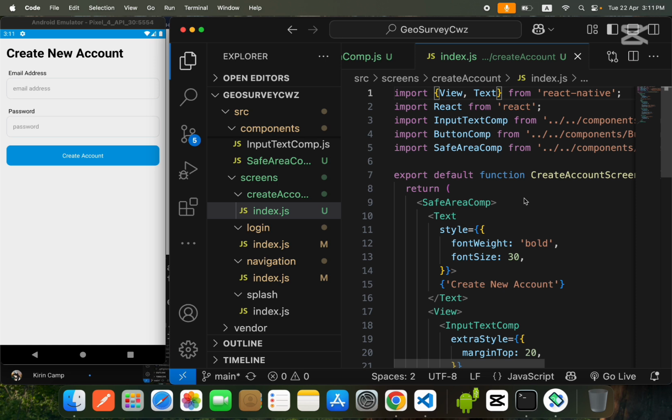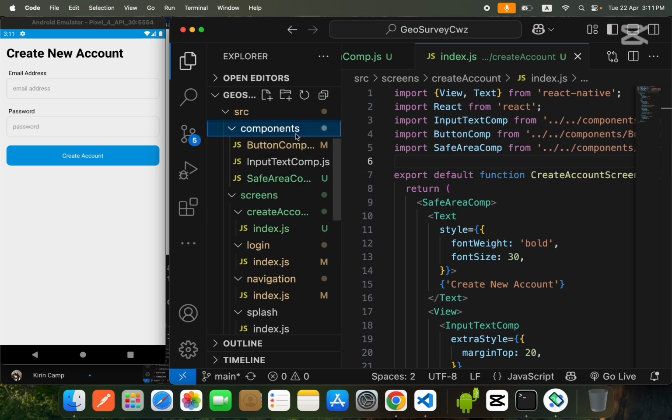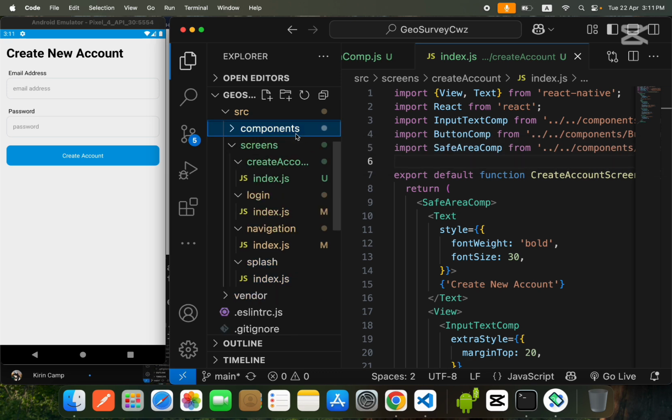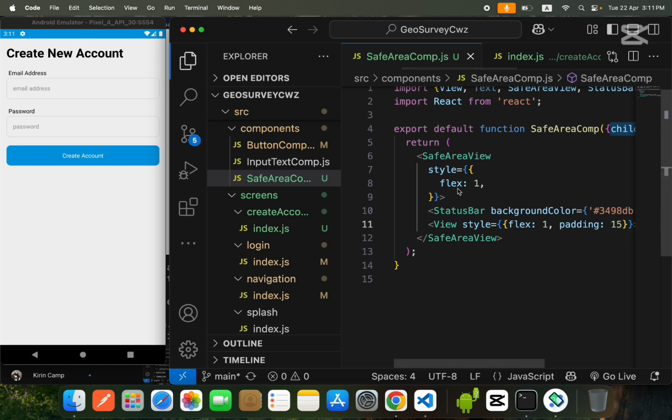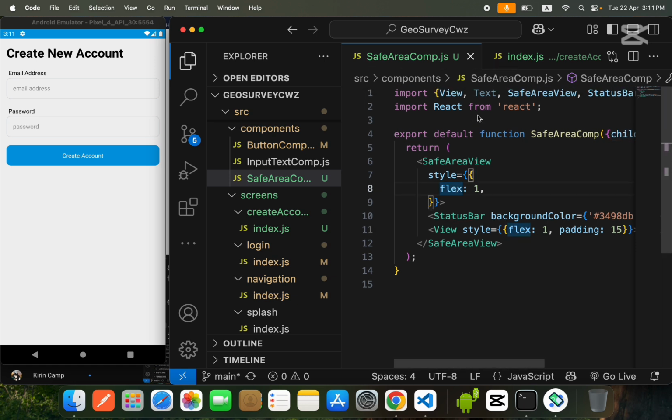And one more thing, you can create a reusable component of those things which are continuously repeating. Whatever code is repeating itself, you can create it as a reusable component.